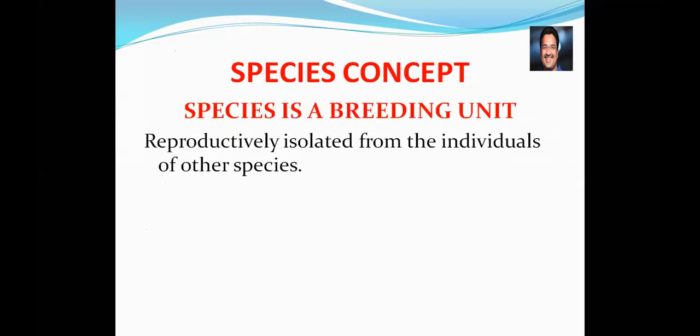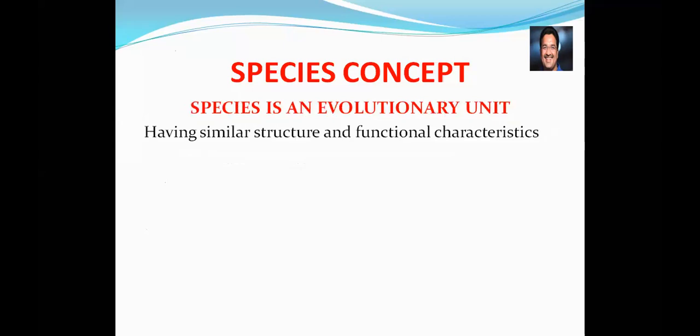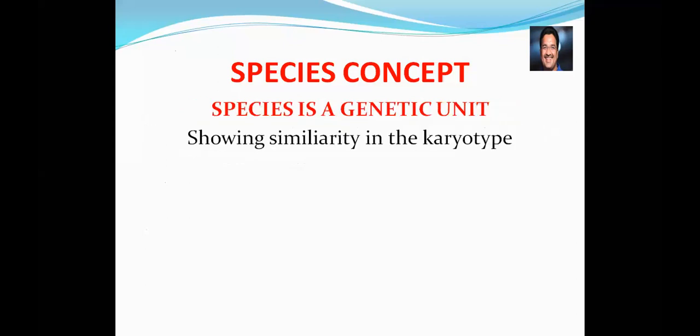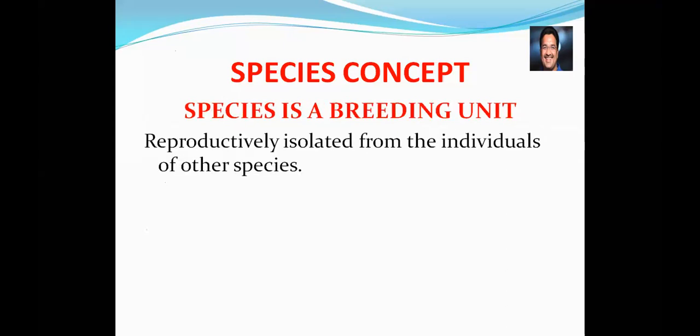Okay, so these are the different opinions of the scientists, and the four basic properties of the species we mentioned: breeding unit, ecological unit, genetic unit, and evolutionary unit. Having similar structure and functional characteristics, we say an evolutionary unit. Having a similar karyotype, a genetic unit. Ecological unit means sharing the same ecological niche. Breeding unit, reproductively isolated from the individuals of other species.